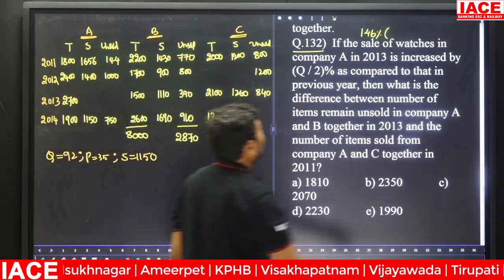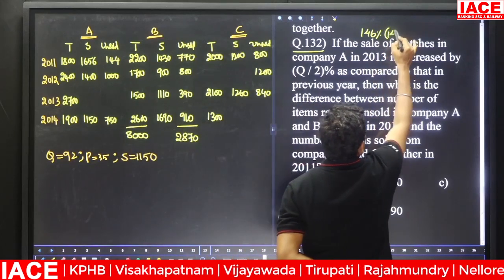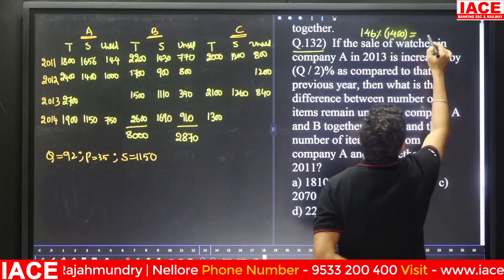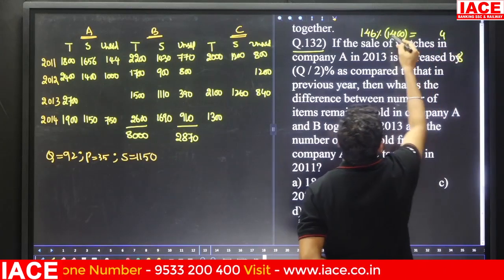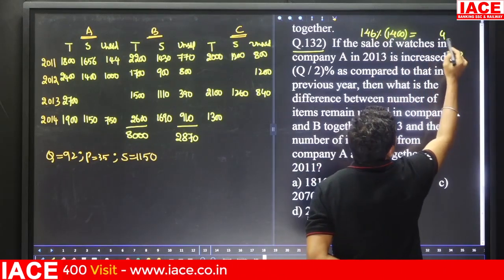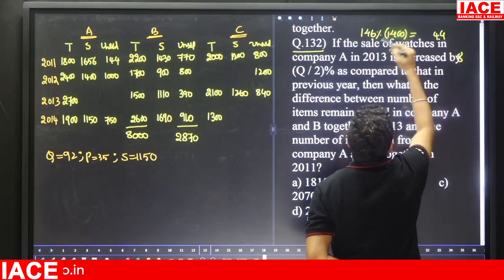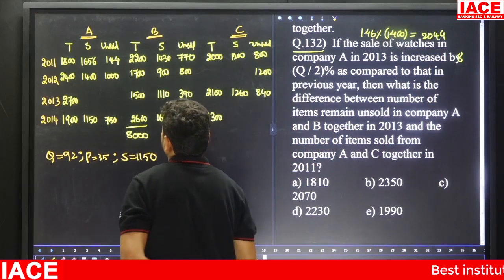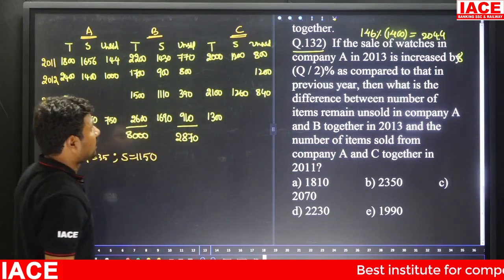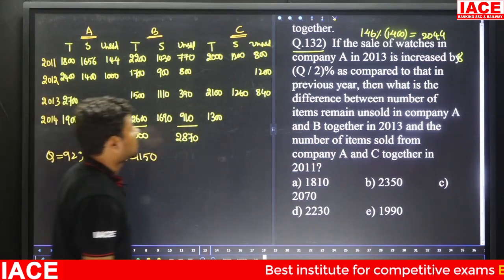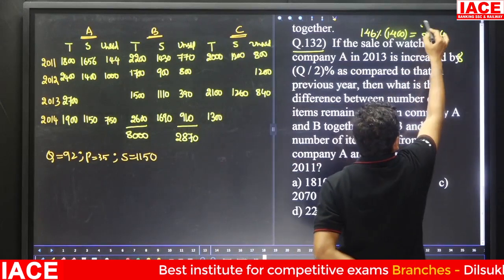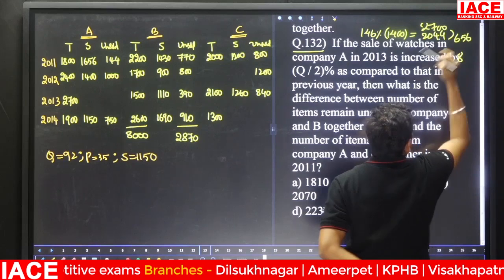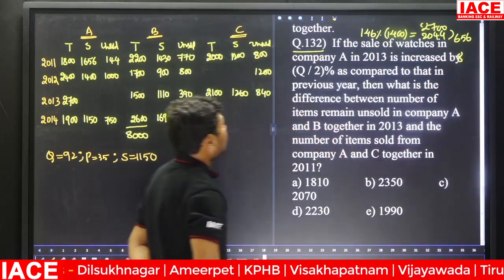In 1400, we have to take 146%. 1400, the two zeros cancel, 14 times 6 is 84, carry forward 8, and 14 times 4 is 56, 56 plus 8 is 64, and 14 times 1, the value is 2044. 2044, this is for 2013. In 2044, 2700 is the total production. From 2700, 2044 will be removed, you will get 656. You will get 656 here.